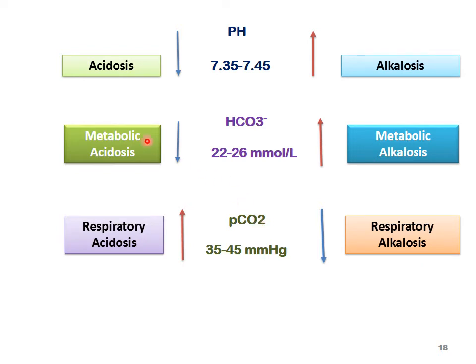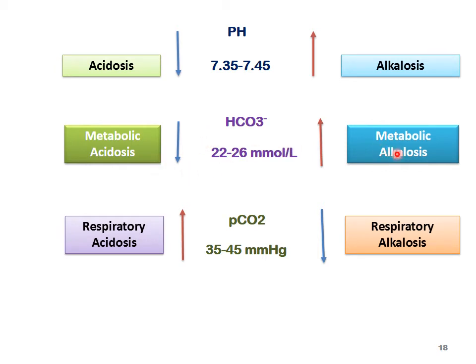So in a metabolic condition, we will see bicarbonate. If the bicarbonate level decreases, the condition is acidosis, because bicarbonate is a base. And if the CO2 level increases, then it will form more and more H2CO3. Then the condition is what? Acidosis. So it will increase H plus ion. This will also increase H plus ion because bicarbonate is reduced.